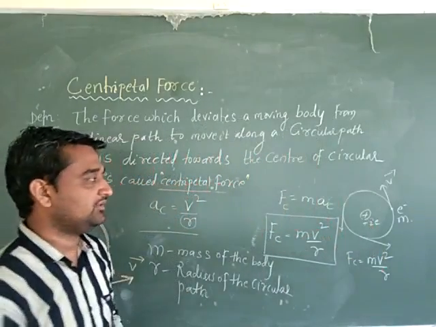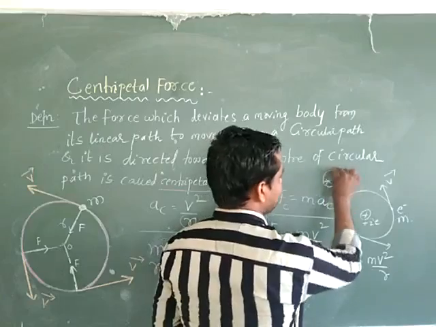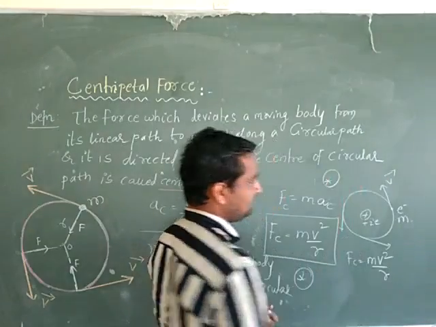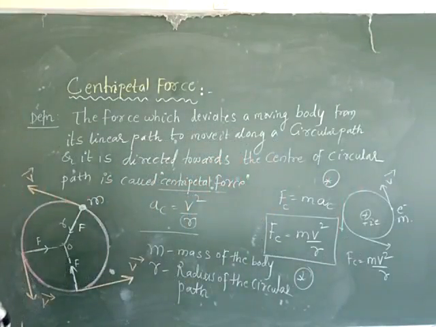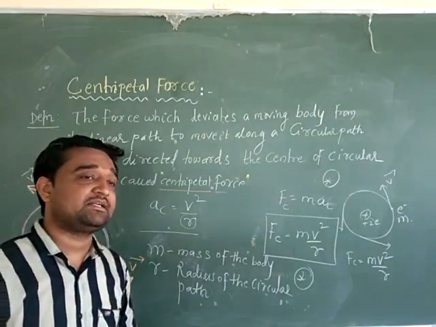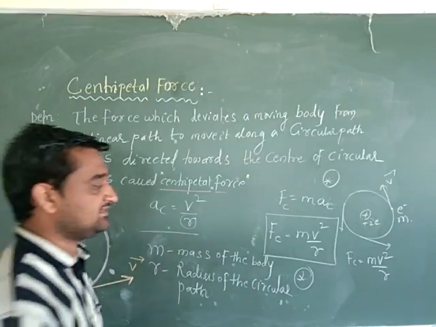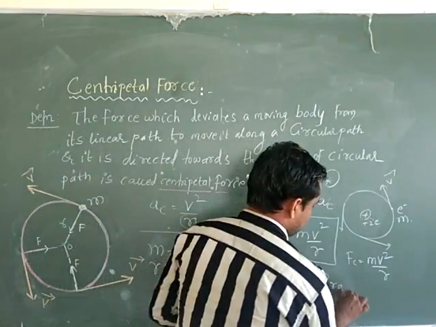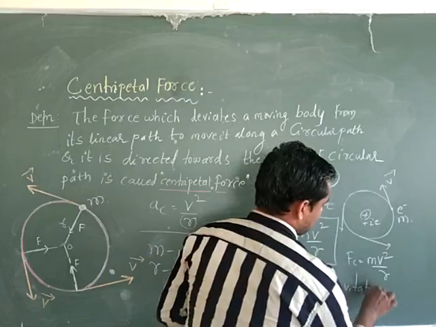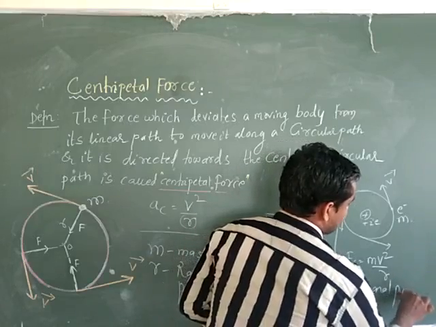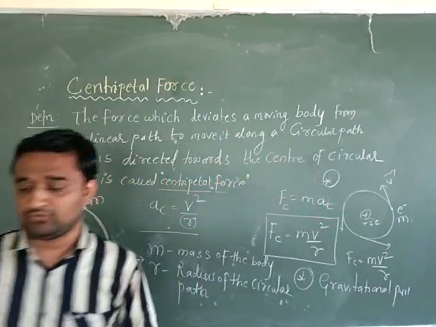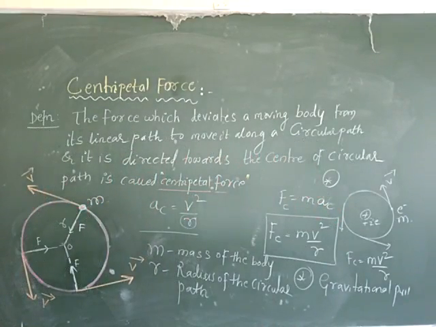Again, one more example for the centripetal force is the revolution of the Earth around the Sun. The necessary centripetal force is provided by the gravitational force, the gravitational pull, which provides the necessary centripetal force required for the revolution of the Earth around the Sun.